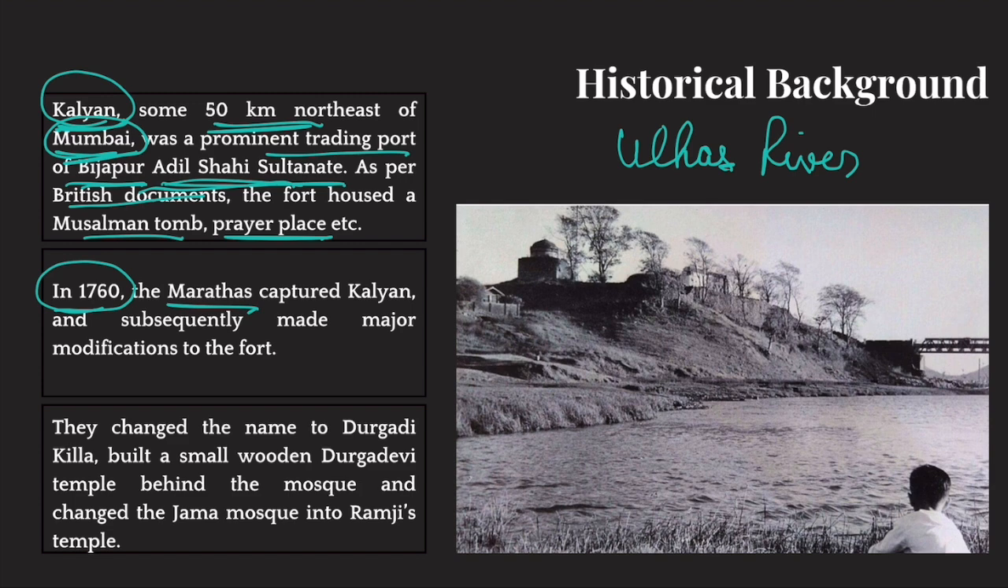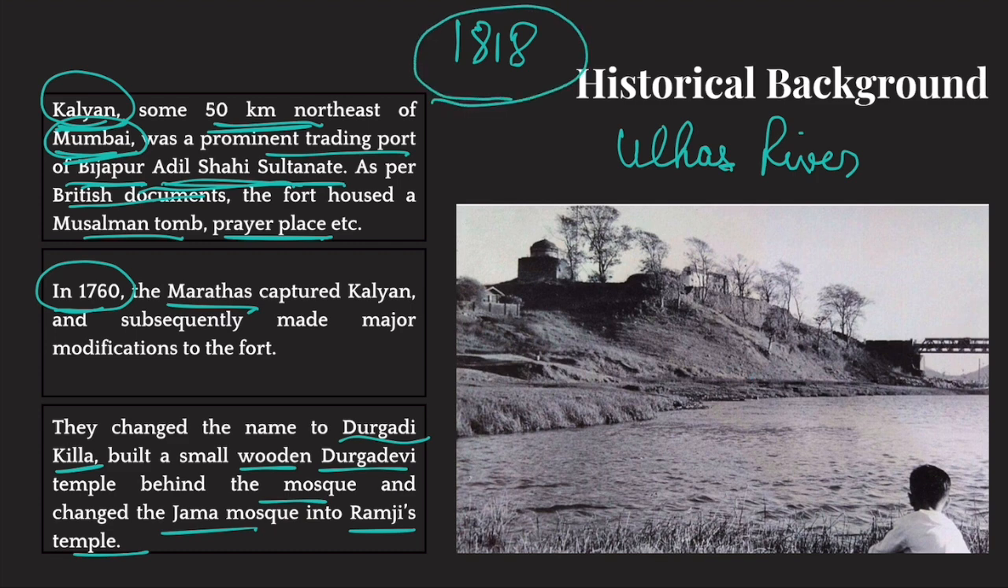fort. First of all, they changed the name of this fort to Durgadi Kila. Okay, they built a small wooden temple dedicated to goddess Durga just behind the mosque. In fact, they tried to change the Jama mosque into Ramji temple also. Then in 1818, the British defeated Marathas and took control of this fort. And from then onwards, this place was in ruins basically. Okay. And yes, there is a lot of history to that. But Muslims continued to pray on this territory even during the British times, 2 times a year.